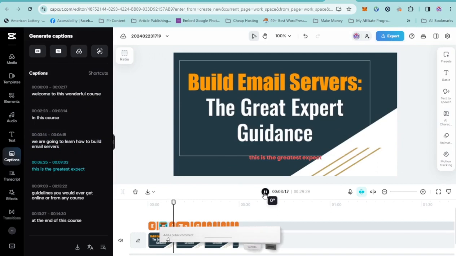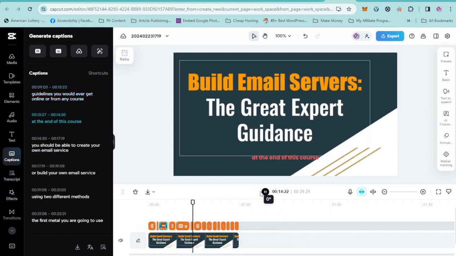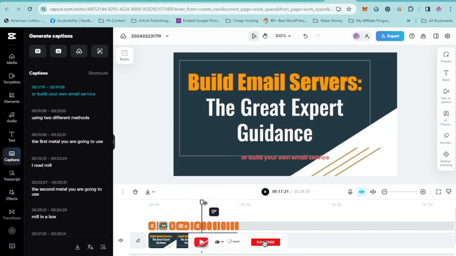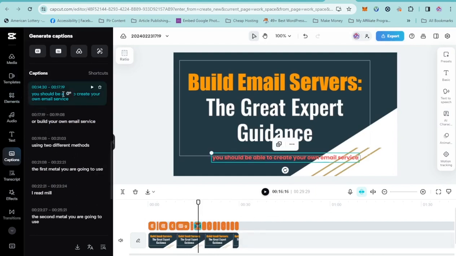This is the greatest expert guidance you would ever get online or from any course. At the end of this course, you should be able to create your own email service. So now you still have the email server over here. So when I bring it back, you can see email server over here. So I'm going to click on that. Then I'm going to change it, at the caption section. You can see the caption section. This is it. So I'm going to change it to service. I'm going to copy that in case I meet it somewhere again.